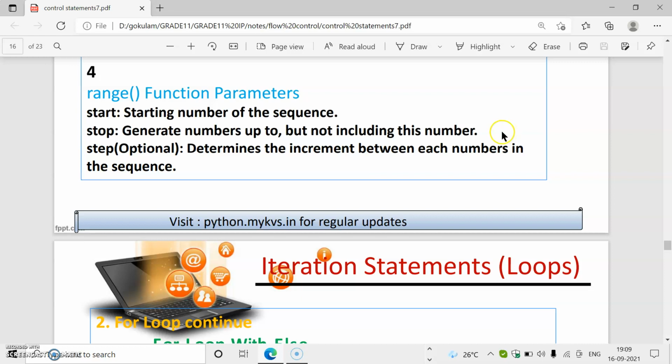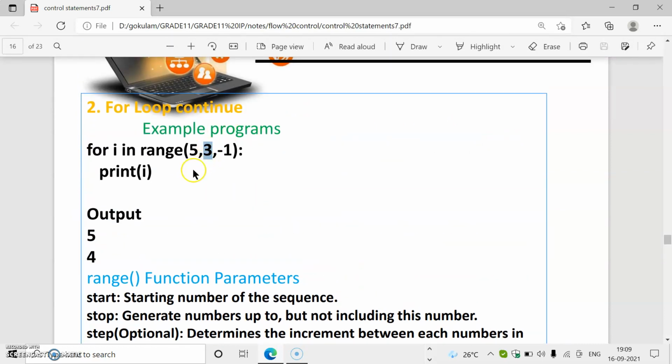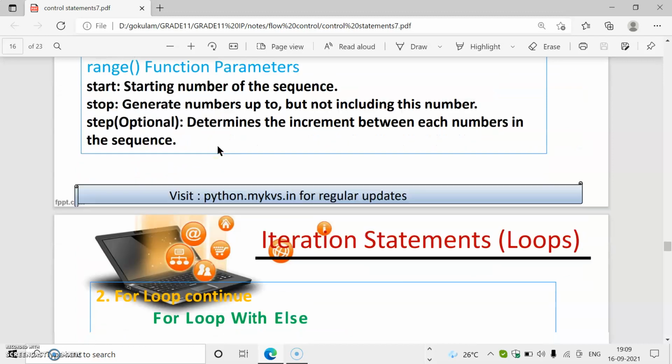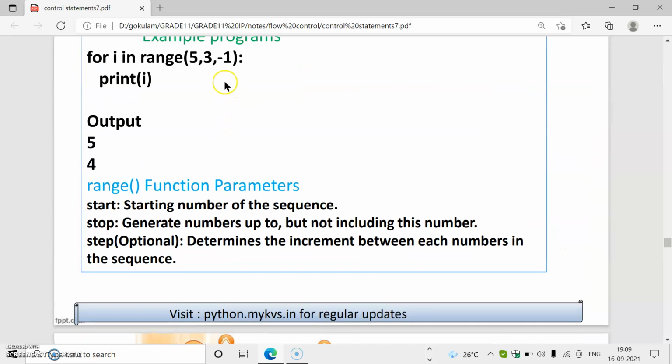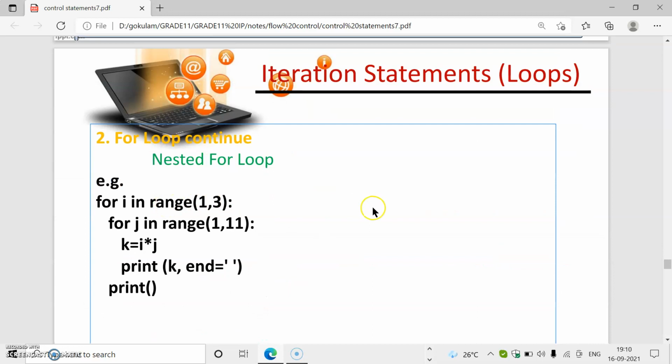So in the range function we can give start, stop and step in this example. Start, stop, step. Step is minus 1 means 1 is decremented. If the step is 2, what happens? Minus 2 means 2 is decremented. Then we can use a for loop with else also, because if the condition becomes false then the else will work.